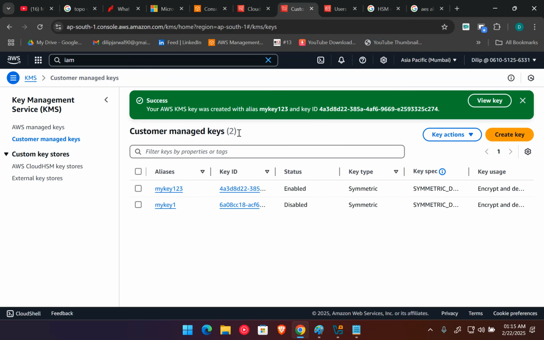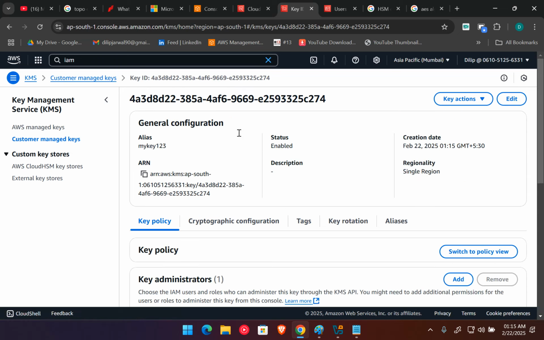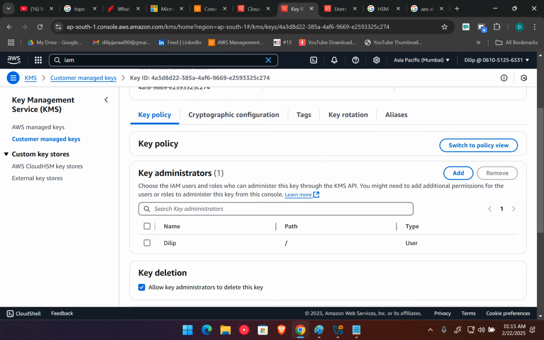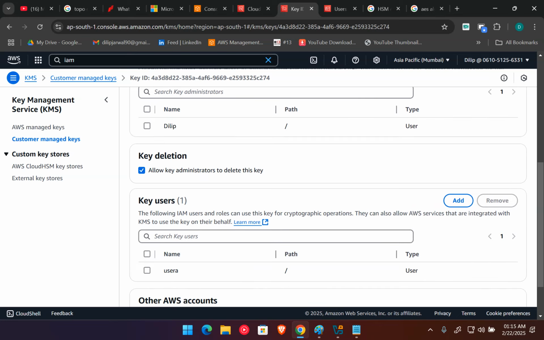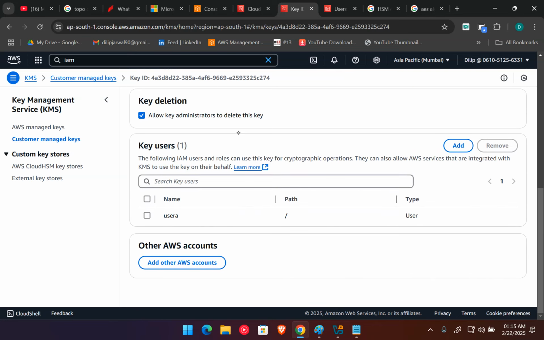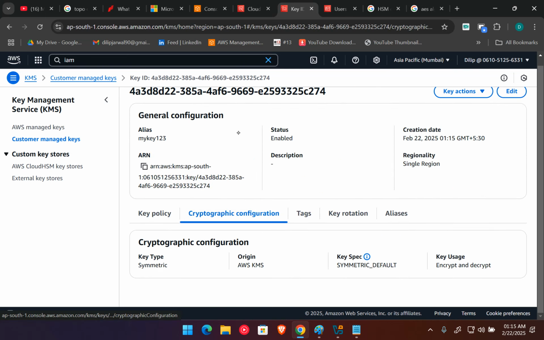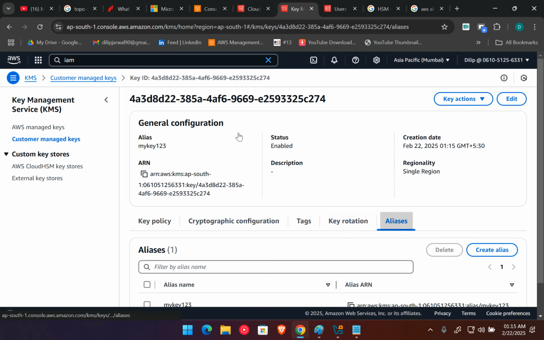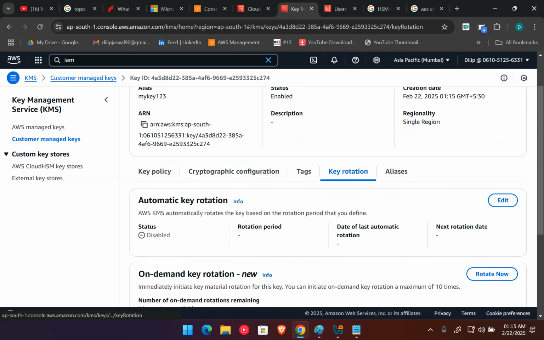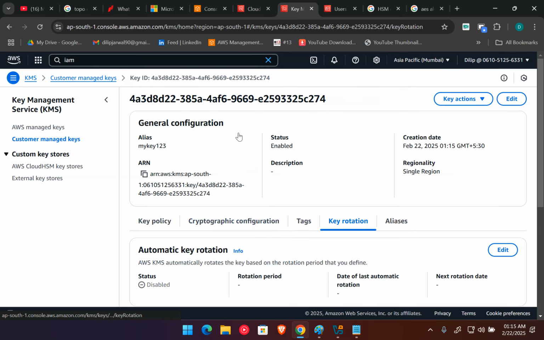As soon as you click on create key, here you can see in customer managed keys our key is created. If you check the users and all the things, they show you the key users, and you can also add other AWS accounts there. And if you go to cryptographic configuration, here you can see all the information that we set, we can check it here. Okay, and key rotation and alias are not important points for now.